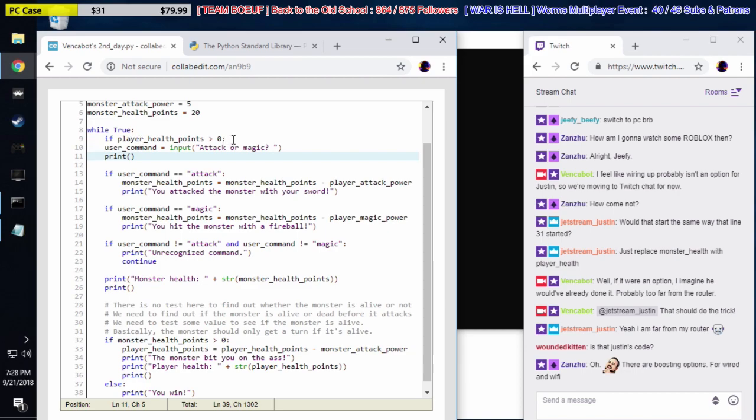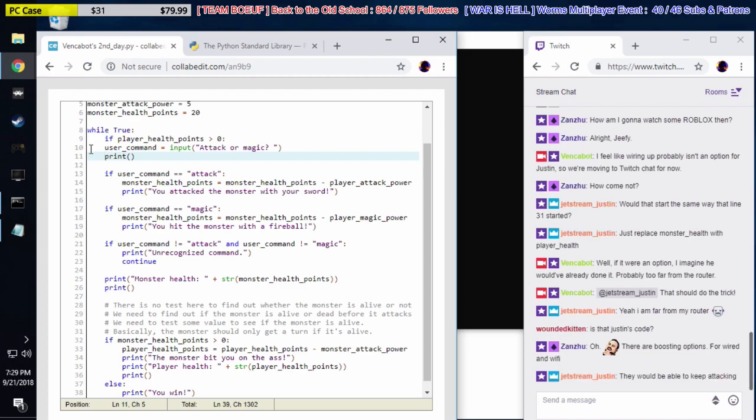So if player health points is greater than 0, then what needs to get done? What happens only if their health is greater than 0? They would get prompted, they'd be able to keep attacking, right?